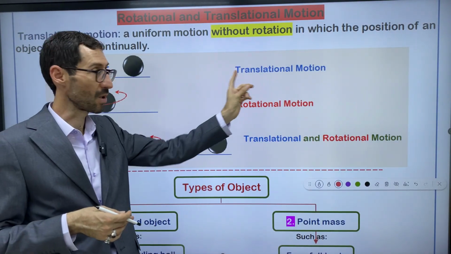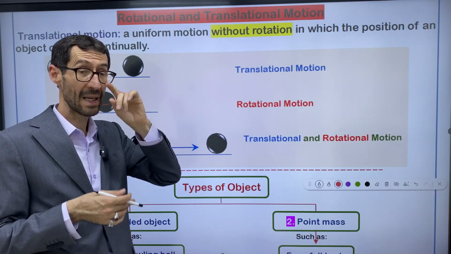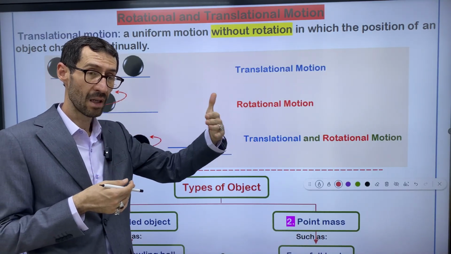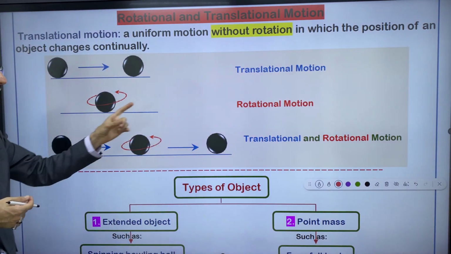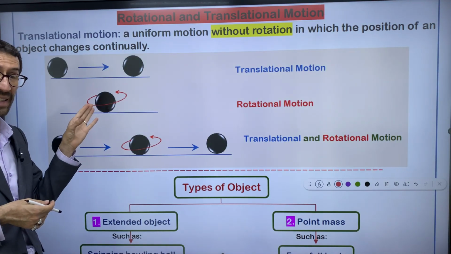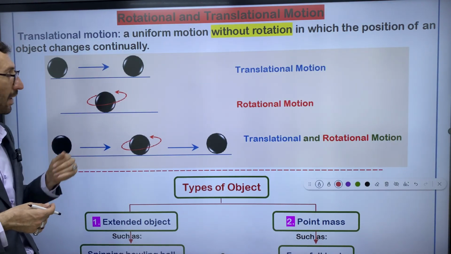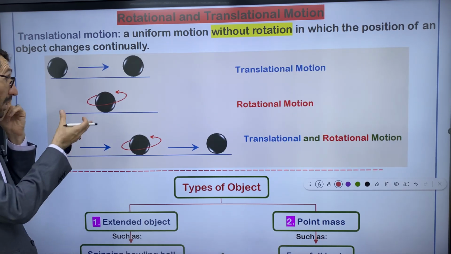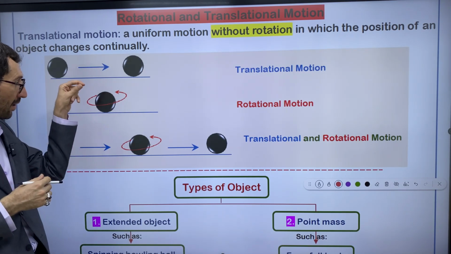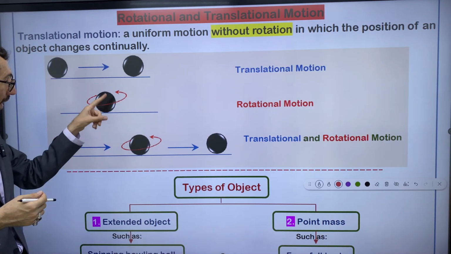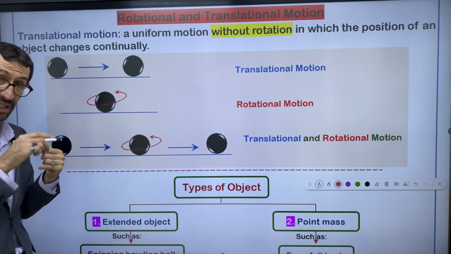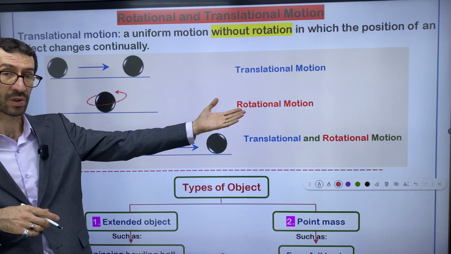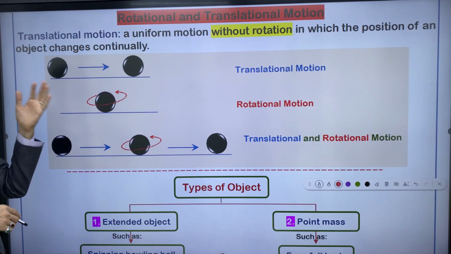This is about translational motion. So we got information that translational motion means the object advances over time, right? The second type of motion, which you are familiar with, is rotational motion. Rotational motion means the object rotates about a certain axis, like this spinning bowling ball. A bowling ball spinning about itself is an example of rotational motion. You are familiar with this.